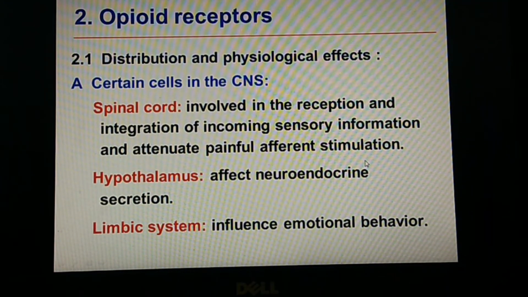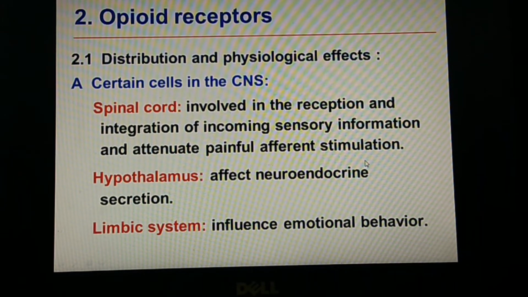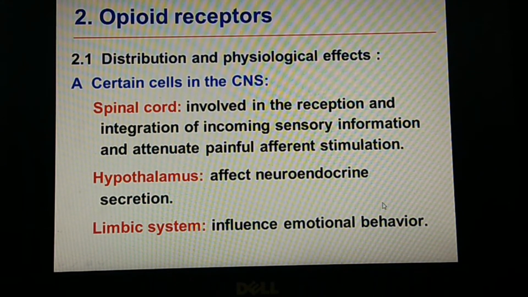So all deep-seated pain can be treated with morphine and its analogs. In the hypothalamus, it affects the neuroendocrine secretions so that it can manage some of the endocrine hormones. In the limbic system, it influences emotional behavior, so hangover or even some addiction may be linked to the limbic system. It is nothing but the emotional behavior.